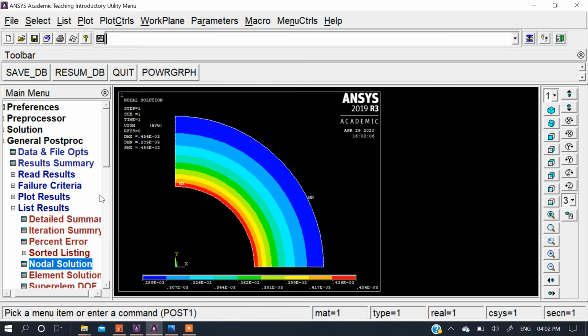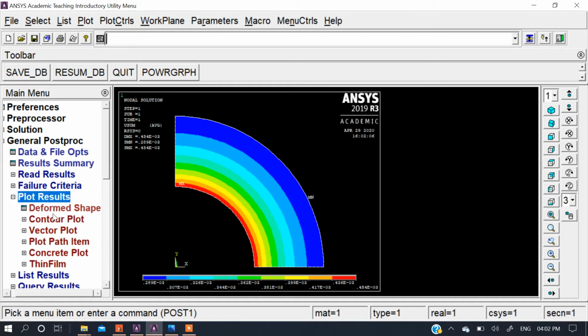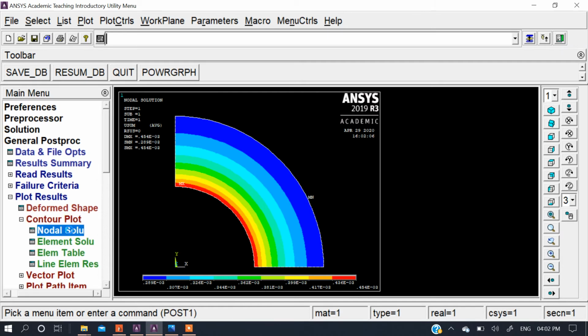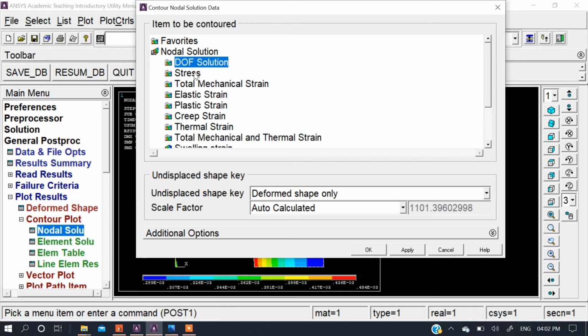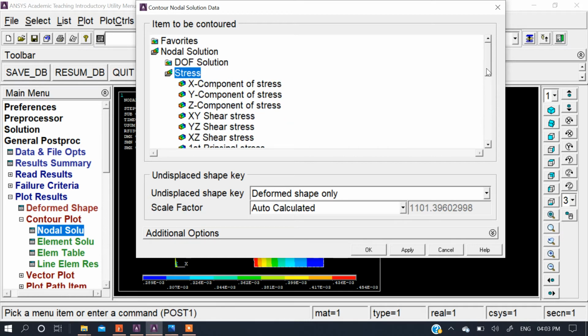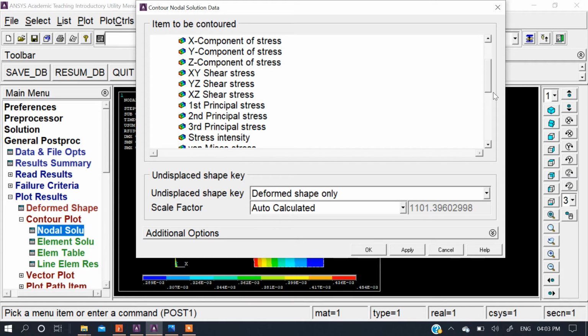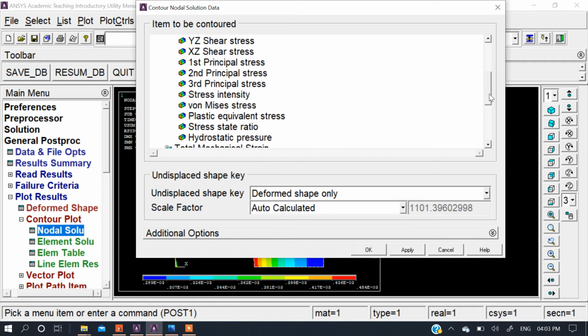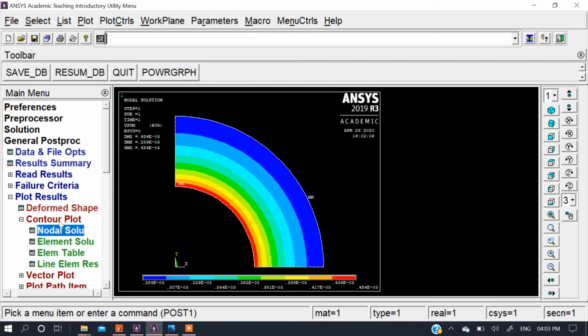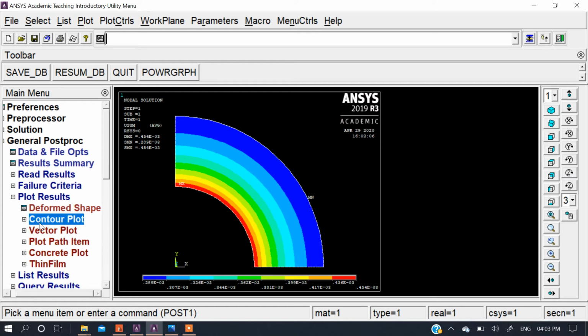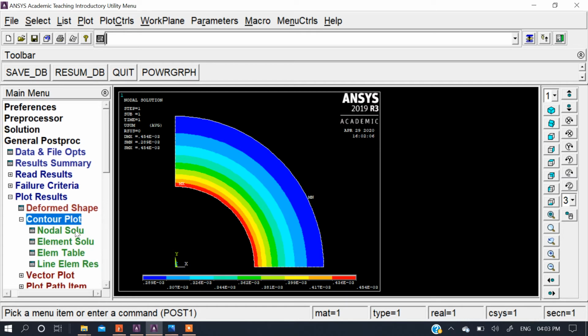Okay, now I will teach you how to plot the stresses. If we use another version of ANSYS, then you can find out this stress. In this stress you have to go for this one, von Mises stress. If you select this von Mises stress, it will show you the stress values. So you can see this request data is not available, so there is no inclusion of the package, so it's not showing it.